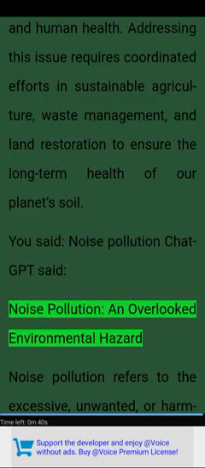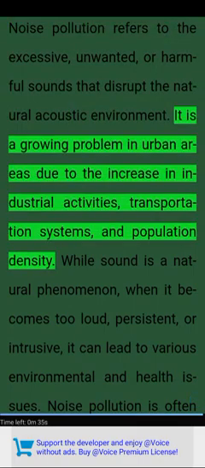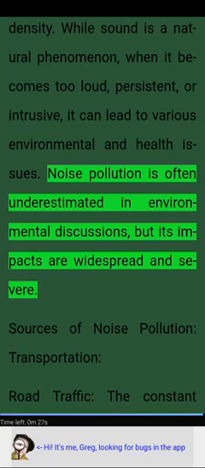Noise pollution. Noise pollution, an overlooked environmental hazard. Noise pollution refers to the excessive, unwanted, or harmful sounds that disrupt the natural acoustic environment. It is a growing problem in urban areas due to the increase in industrial activities, transportation systems, and population density. While sound is a natural phenomenon, when it becomes too loud, persistent, or intrusive, it can lead to various environmental and health issues. Noise pollution is often underestimated in environmental discussions, but its impacts are widespread and severe.